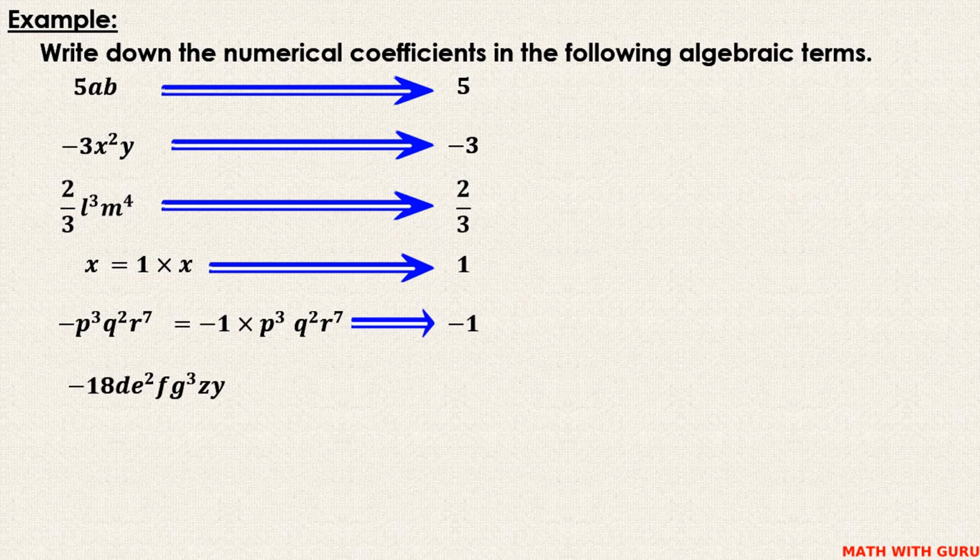Then minus 18 d e squared f g cubed z y. Obviously minus 18. Hope you have understood this concept.